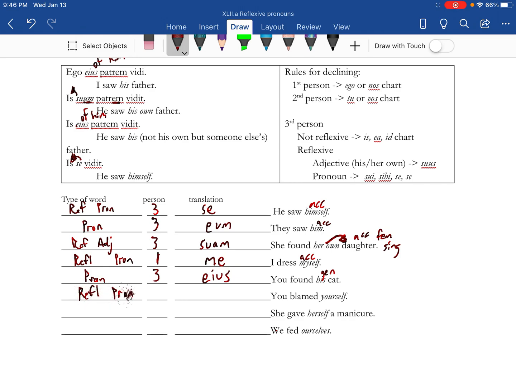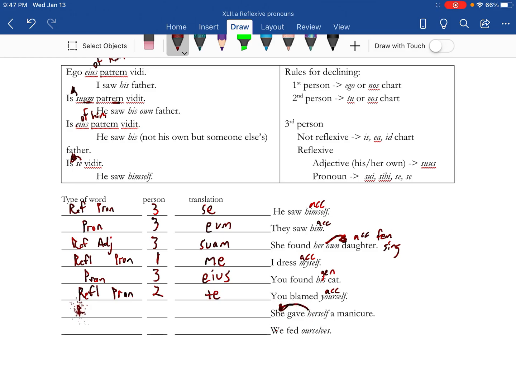You blamed yourself. All right, this is a reflexive pronoun. Second person, so we need to use the second person chart. This is accusative singular, second person accusative singular chart. Te.